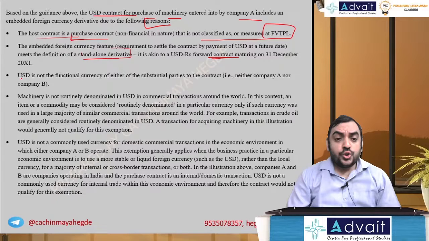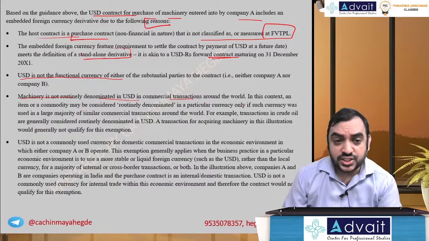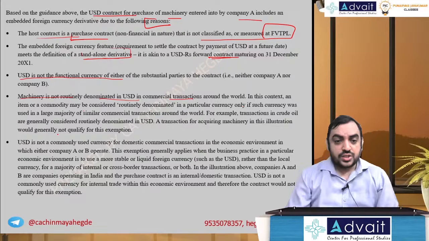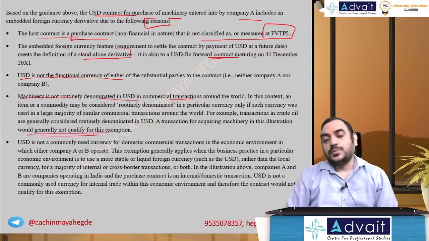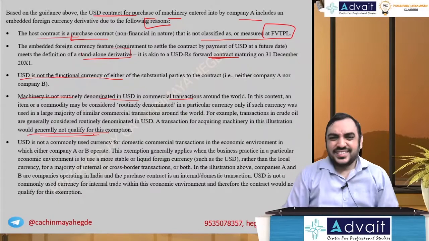In this context, an item or commodity may be considered as routinely denominated in a particular currency only if such currency was used in a large majority of similar transactions of the world. For example, transactions in crude oil are generally considered routinely denominated in USD. Transactions for acquiring machinery in this illustration would generally not qualify for this exemption. This is a slightly technical point, but anyway, I'll try to explain.